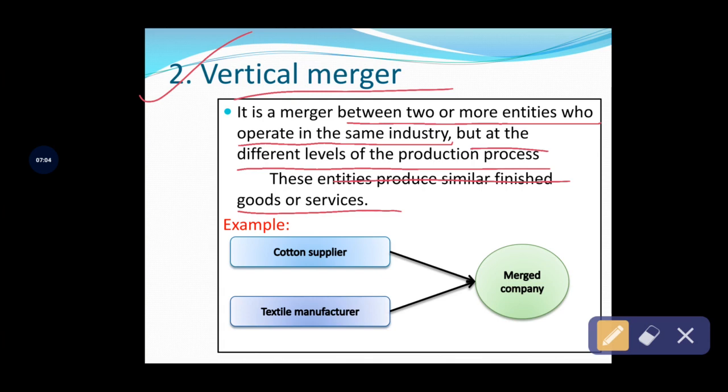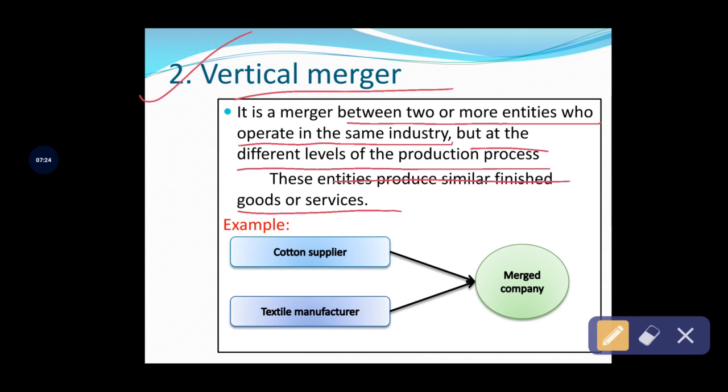A vertical merger is the combination of two or more business organizations related to the same industry. Even though they are related to the same industry, they follow different production processes.